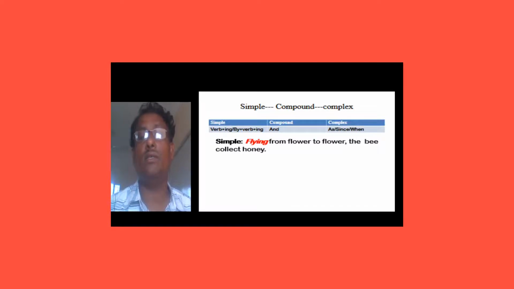The sentence is simple: Flying from flower to flower, the bee collects honey. The red mark is given to flying, that means fly plus ing. According to the rule, we know that verb plus ing, in this situation, we use and in place of the comma, and we make two independent clauses here.